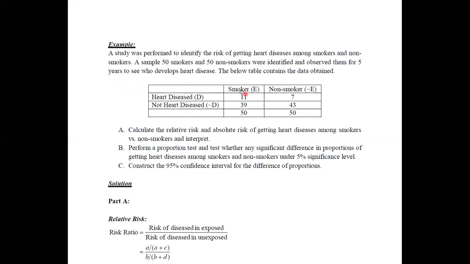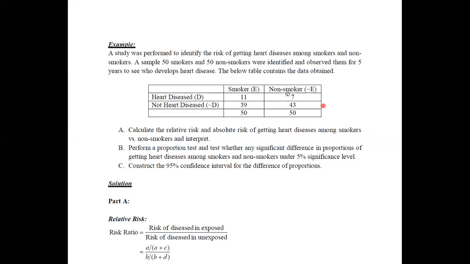For this study, they have selected 50 smokers and 50 non-smokers, and they have observed all these 100 people for a 5 year time period, and then they have noted down how many of them have developed heart diseases.